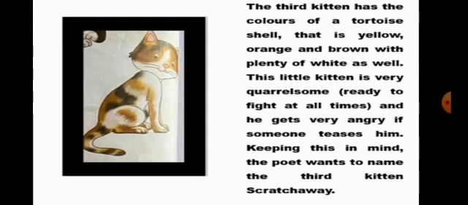We'll move on to the third kitten. The third kitten has the colors of a tortoise shell, that is yellow, orange and brown with plenty of white as well. This little kitten is very quarrelsome, ready to fight at all times, and he gets very angry if someone teases him. Keeping this in mind, the poet wants to name the third kitten Scratchaway.